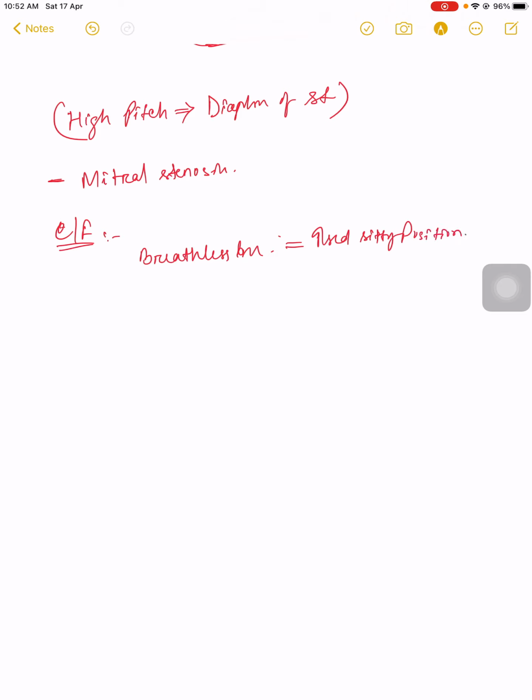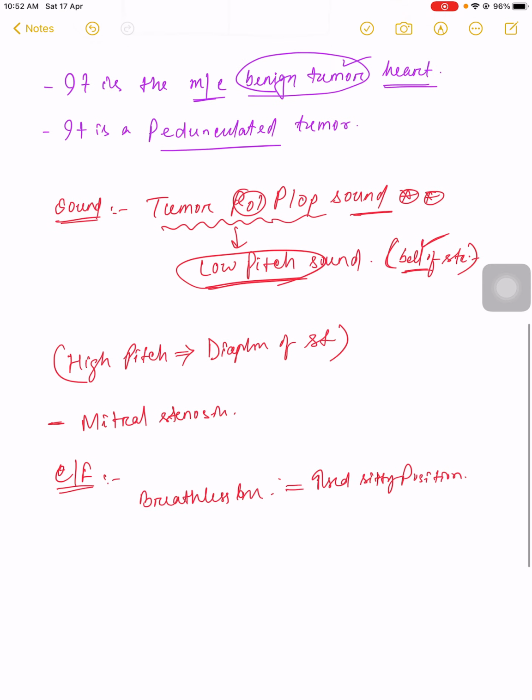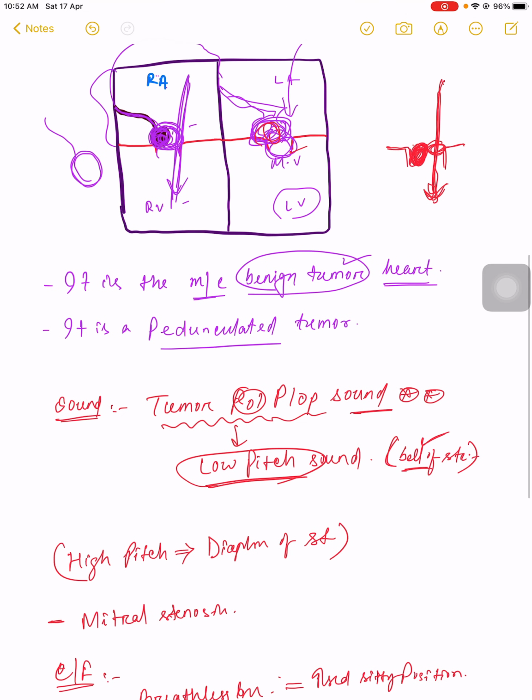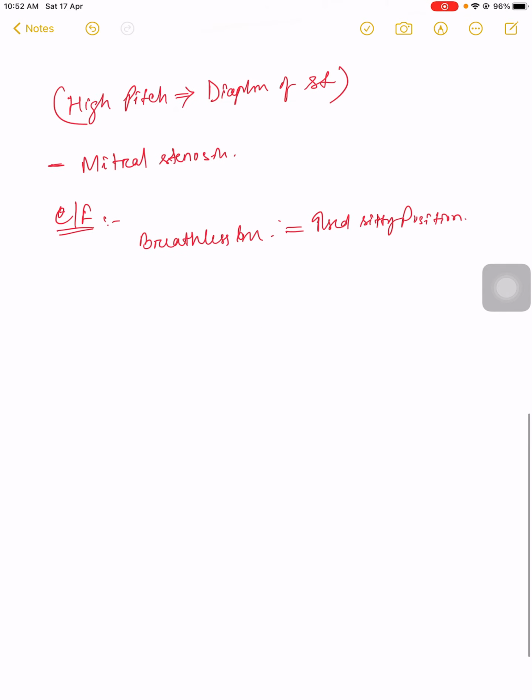Why does breathlessness occur? Because less blood is coming, less blood goes from the left ventricle, and cardiac output decreases. If cardiac output decreases, then less oxygen goes to the organs and tissues. So breathlessness occurs.